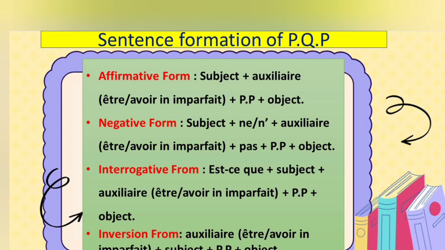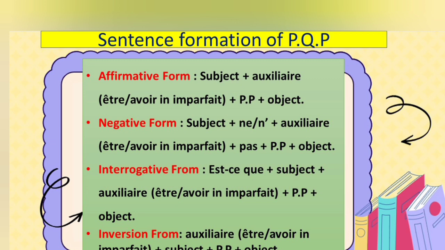Next form is the interrogative form. If you want to write the interrogative sentence with est-ce que, then you need to follow this rule: est-ce que plus subject plus auxiliary être or avoir in imparfait form plus participe passé of the main verb plus object.